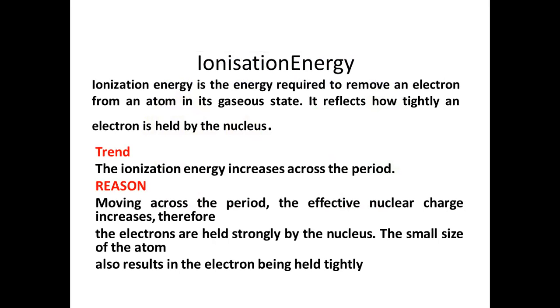And the reason is that when you move across the period, the effective nuclear charge increases. Therefore, electrons are strongly held by the nucleus. So it requires more energy to remove the electron. And the small size of the atom also results in electron being held tightly, right? When we talked about atomic radii, it says when you move from left to right, the atomic radii decreases. So same thing happens here. When you move from left to right of the period, the ionization energy increases because the atoms get smaller, and therefore you require more energy to remove the electrons.